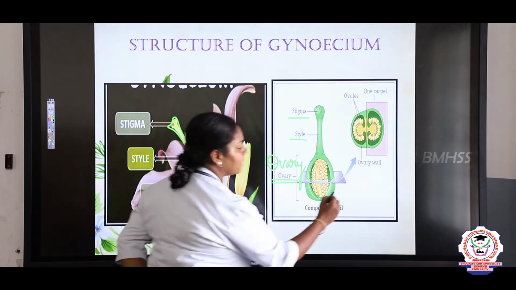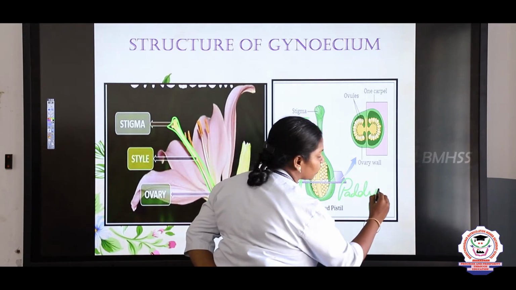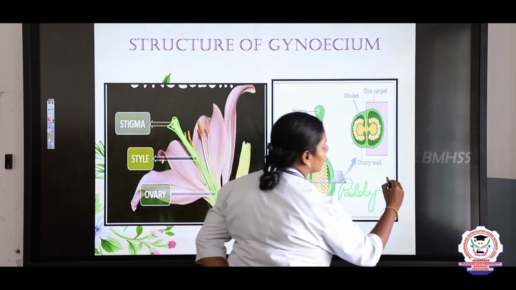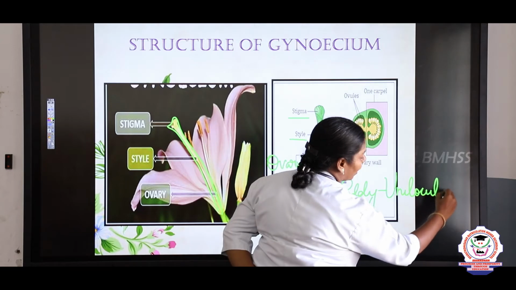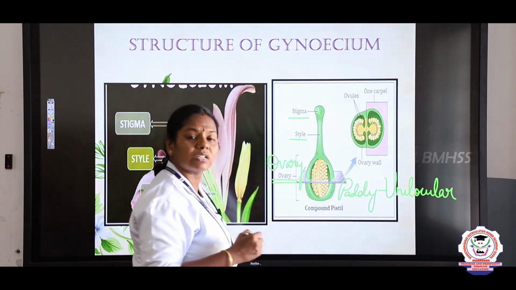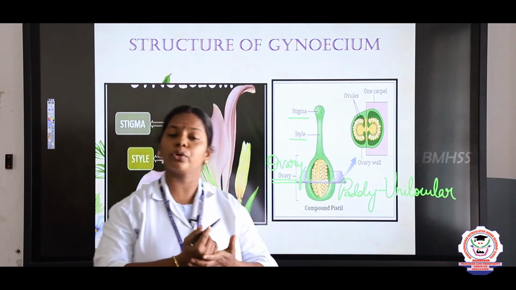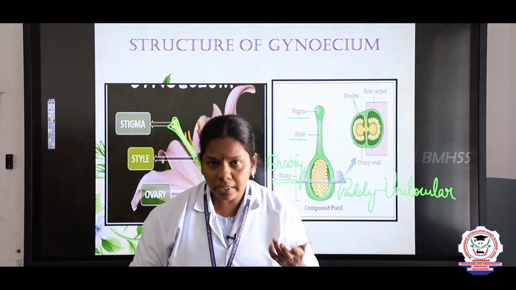For example, in paddy only one seed is present, right? So it is said to be unilocular. Next, for multilocular, the best example is papaya. If you cut a papaya fruit, you can see many seeds inside, right? So what is that? Multilocular.